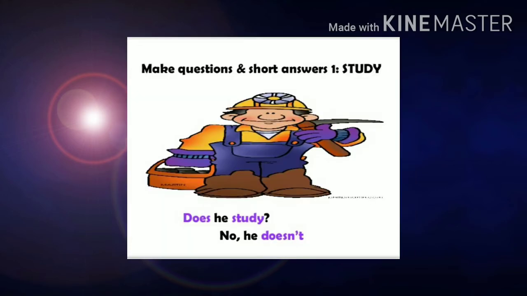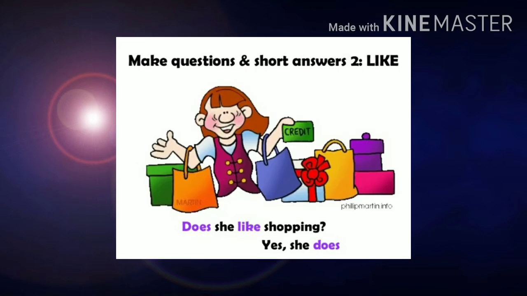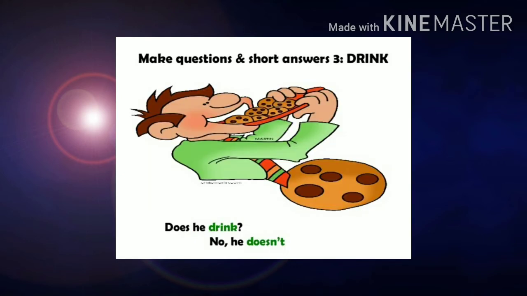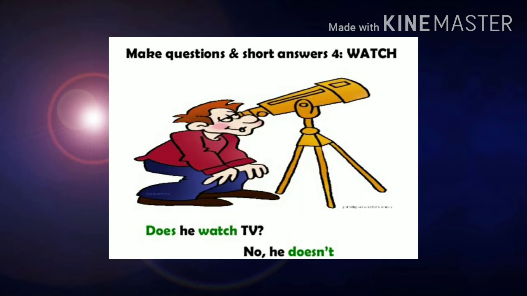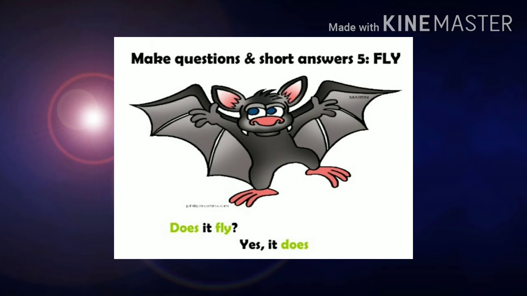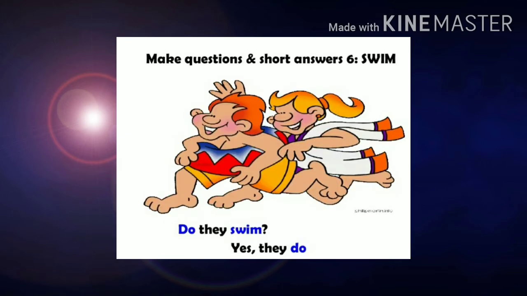Let's see some examples. Questions. Does he study? No, he doesn't. That is a yes or no question. Does he like shopping? Yes, he does. Does he drink? No, he doesn't. Does he watch TV? No, he doesn't. Does it fly? Yes, it does. Do they swim? Yes, they do.